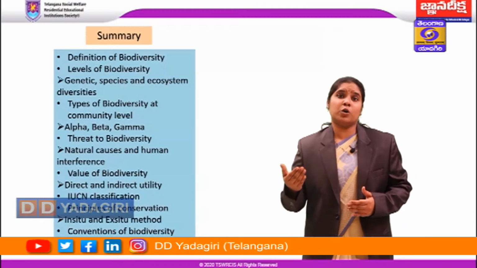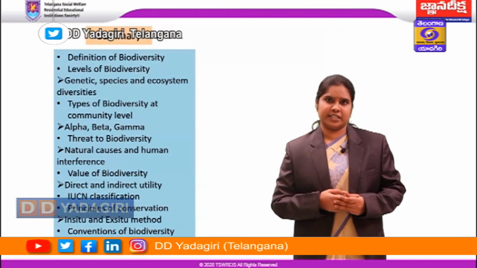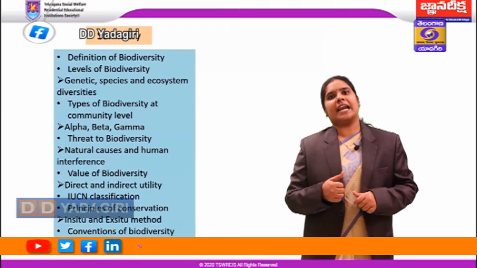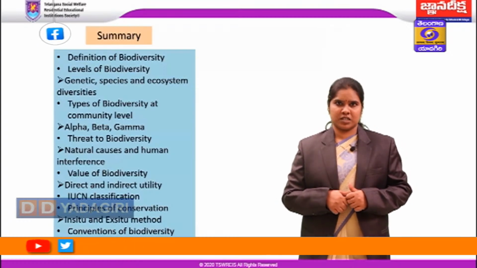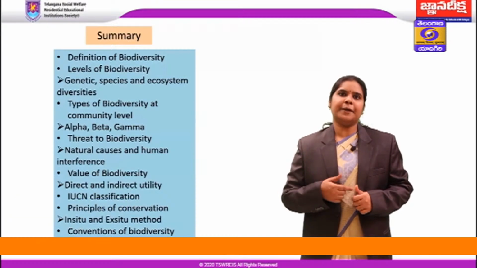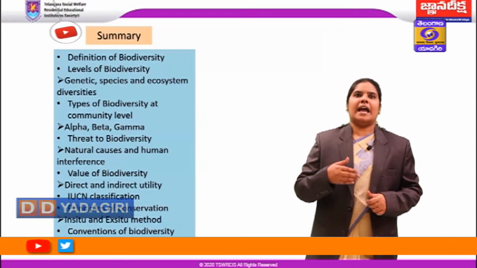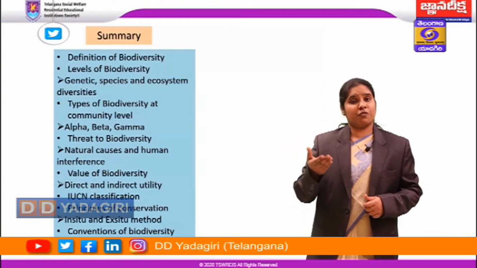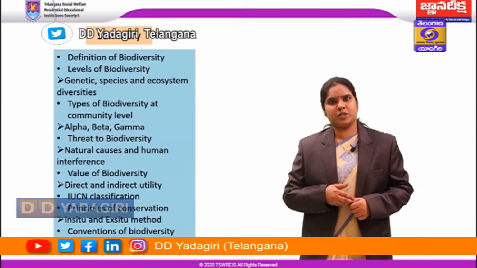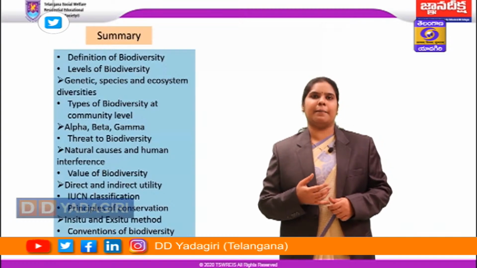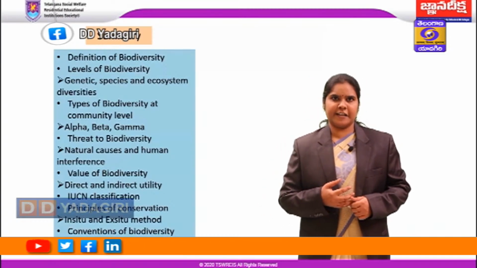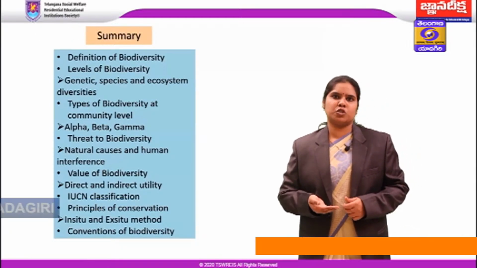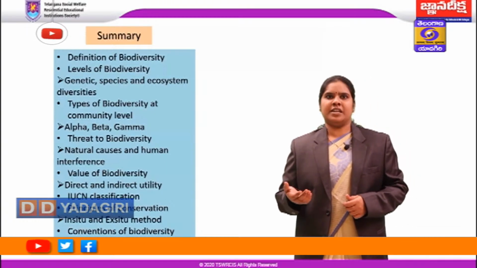And next, we have studied the threats to biodiversity. We have two categories when studying the threats to biodiversity. They are either caused by natural factors like climate change, where we discussed the recent locust swarm attacks, global warming, changes in temperature, volcanic eruptions, floods and forest fires. And the human interference factors causing threats to biodiversity are habitat loss or destruction, habitat fragmentation, introduction of exotic or invasive species, hunting and poaching, pollution, jhum cultivation, etc.